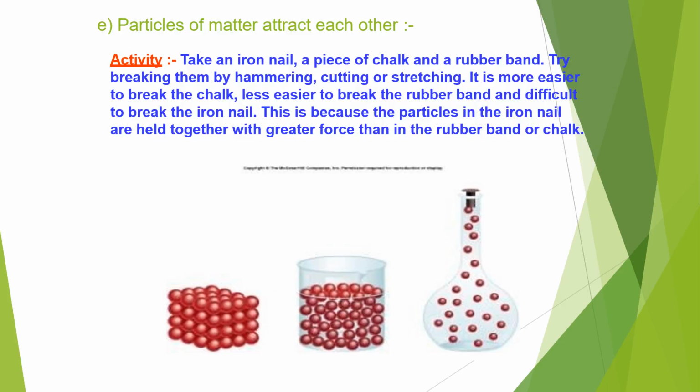Next characteristic is that particles of matter attract each other. Activity: take an iron nail, a piece of chalk and a rubber band. Try breaking them by hammering, cutting or stretching. It is easier to break the chalk, less easy to break the rubber band and difficult to break the iron nail. Why? This is because the particles of the iron nail are held together with greater force than in the rubber band or chalk.